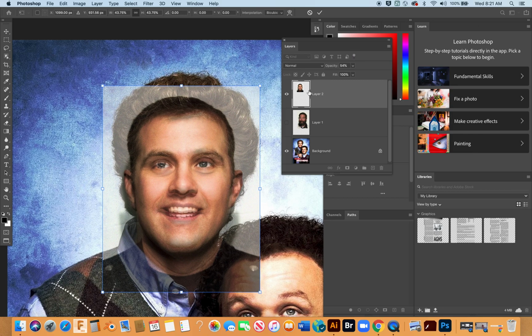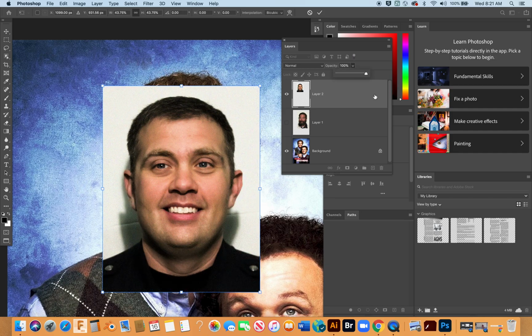So now I'm going to go ahead and bring the opacity of this layer all the way back up. I need to commit myself to this transformation because notice I still have the handles. To do that, I can go up to the top toolbar options and click on that check mark to commit myself, or I could very simply hit return or enter on the keyboard. So now I've got him pretty well positioned.